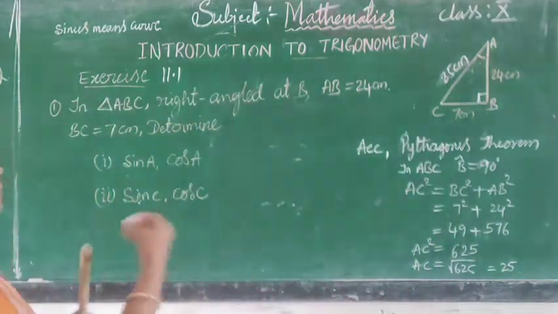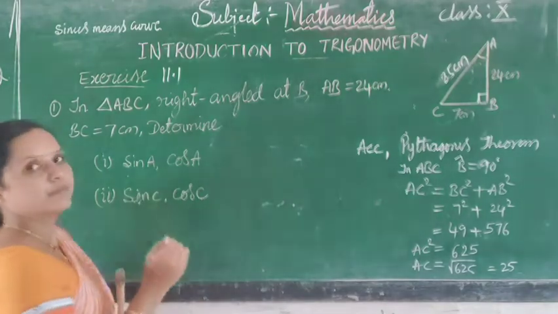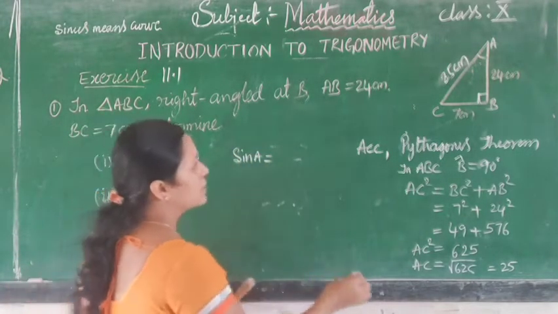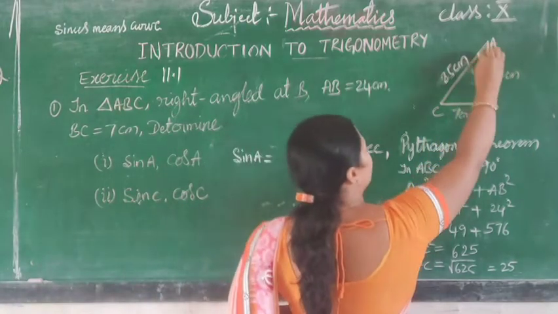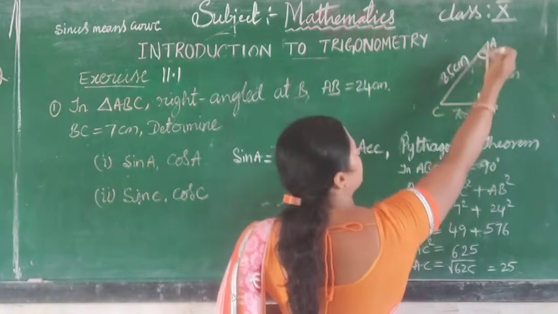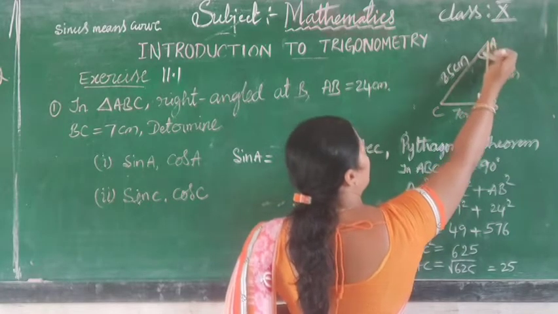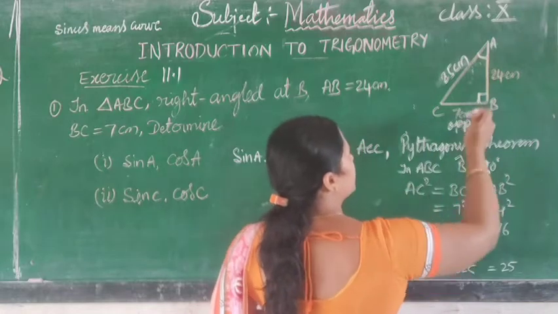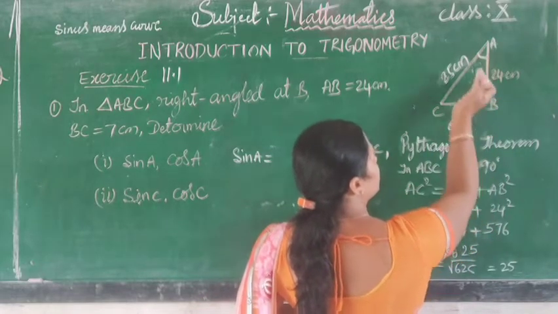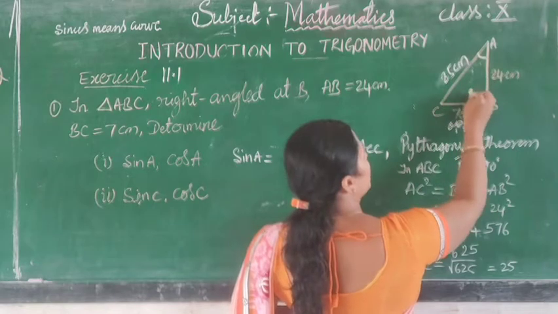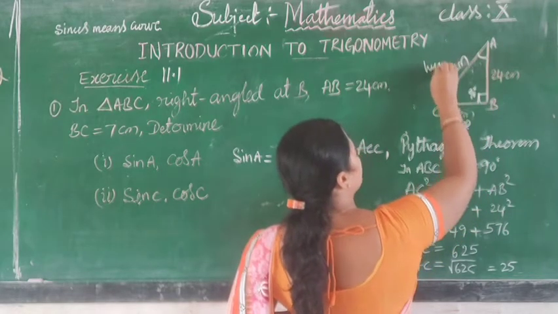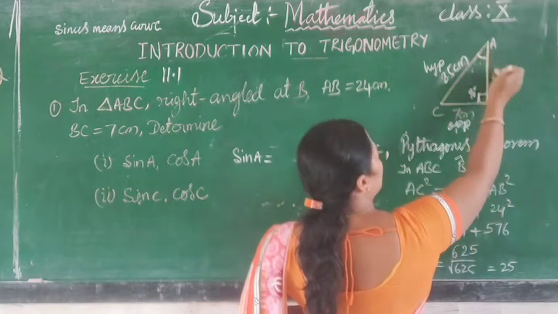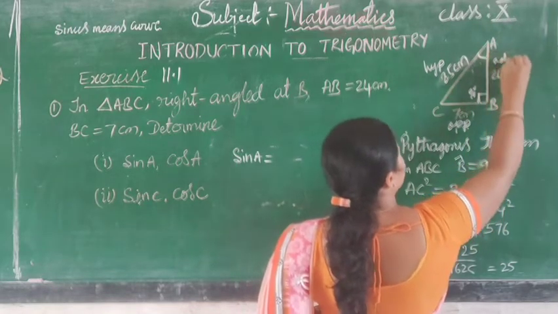Now we can easily find sin A. Sin A means what? Here, for the angle A, the side opposite to it is the opposite side, and the side opposite to 90 degrees is called the hypotenuse. The side along with angle A, AB, is the adjacent side.